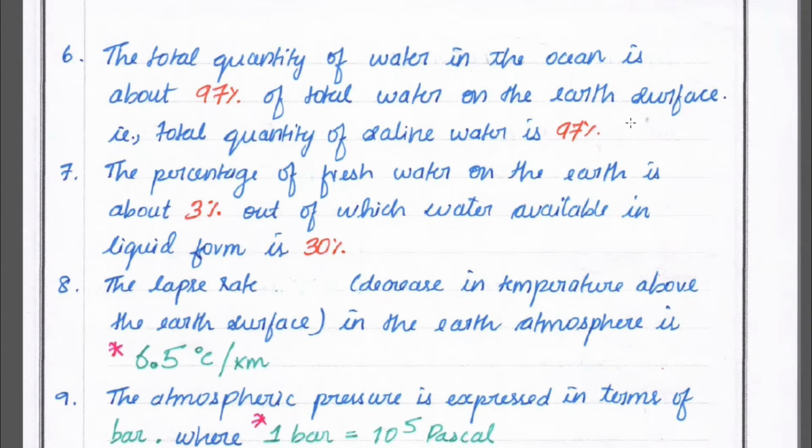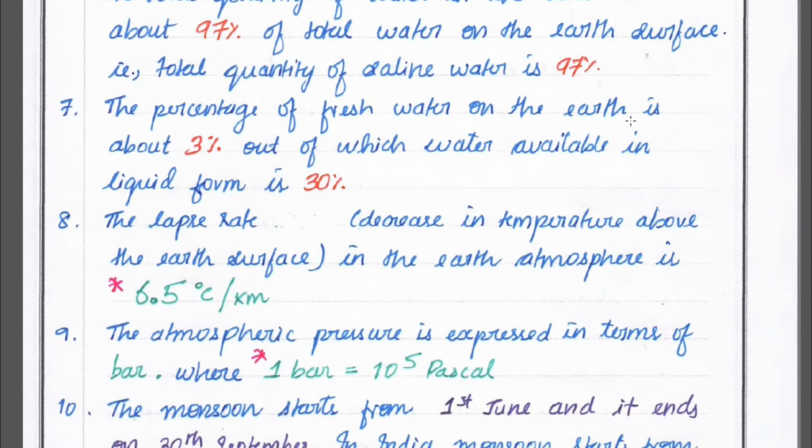The total quantity of water in the ocean is about 97% of the total water on the earth, so the total quantity of saline water is 97%. The percentage of fresh water on the earth is about 3%. Out of this 3%, only 30% is in liquid form, and the other 70% is in solid form.